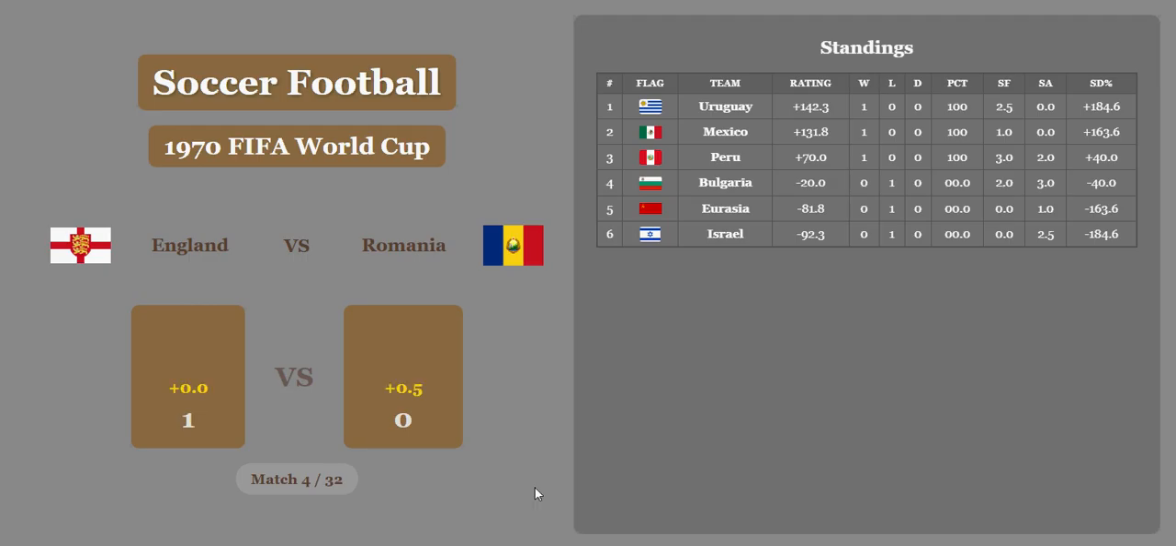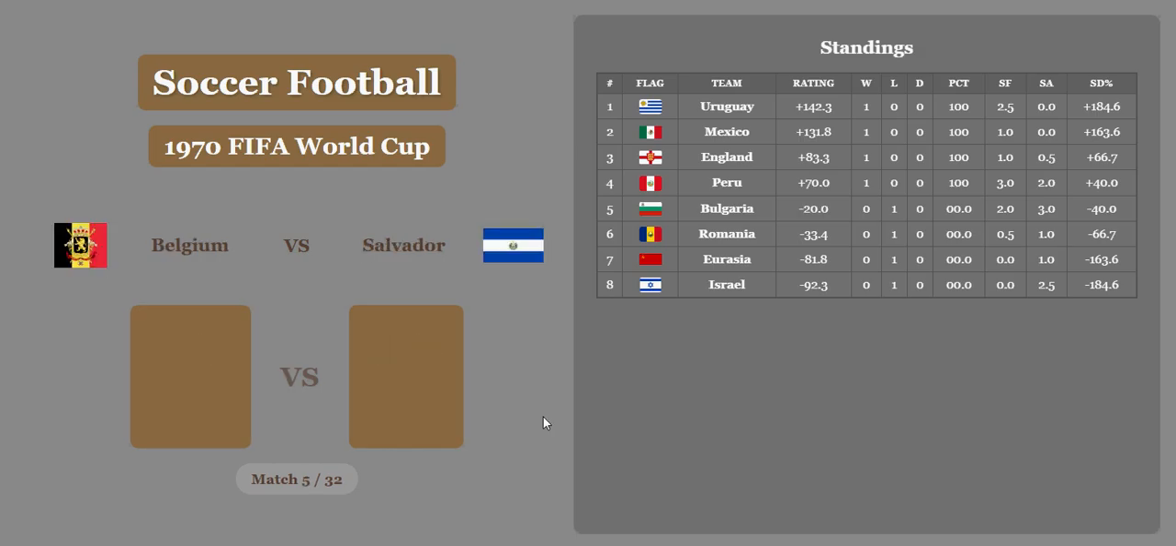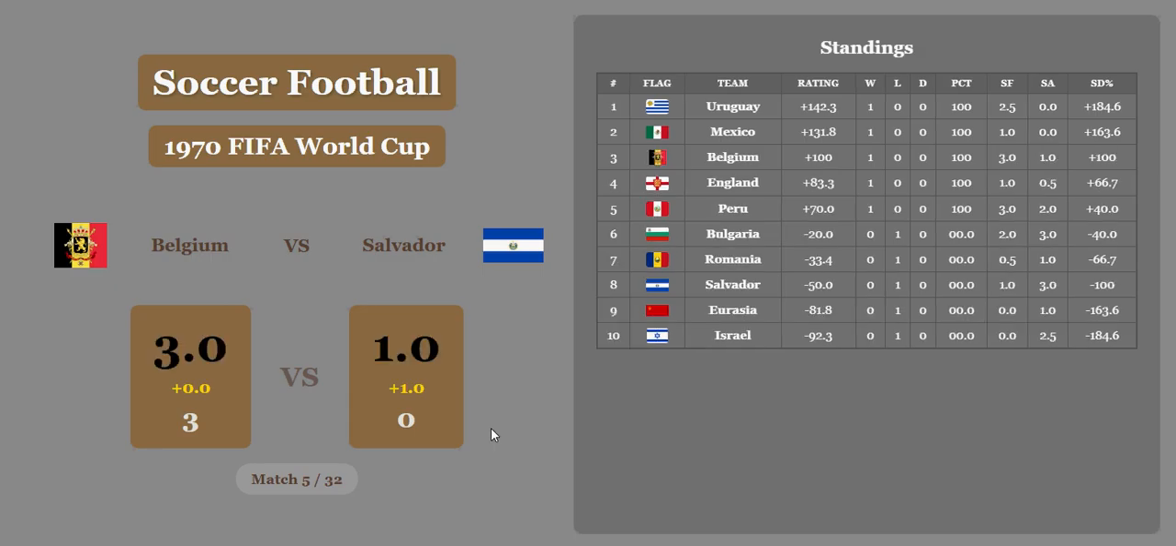Back in 1970, Romania will get the half goal for the economic difference, which can really help in draws, but it also helps with score difference percentage. So remember, we're using real scores from 1970 and just adjusting them based on the economics. Belgium wins against Salvador 3-0. Salvador will get 1 goal for the immense wealth and population difference.